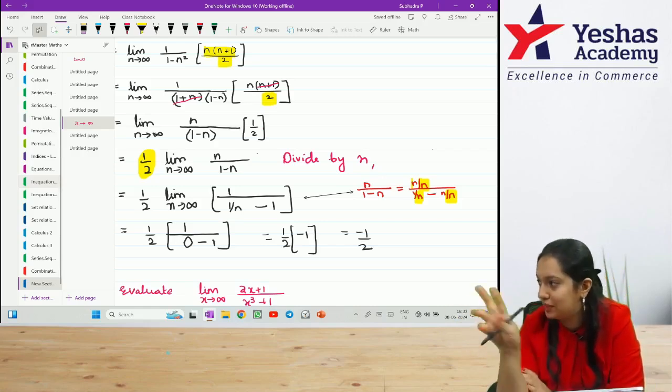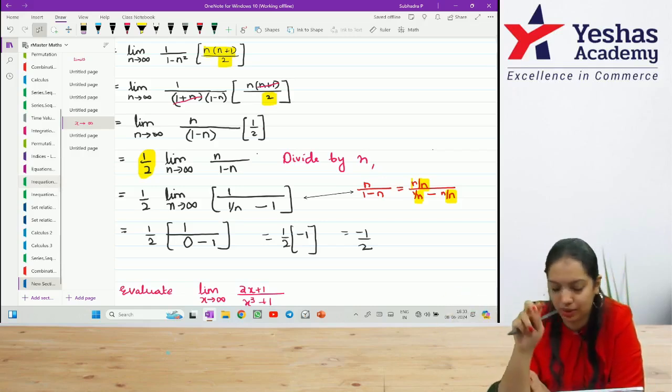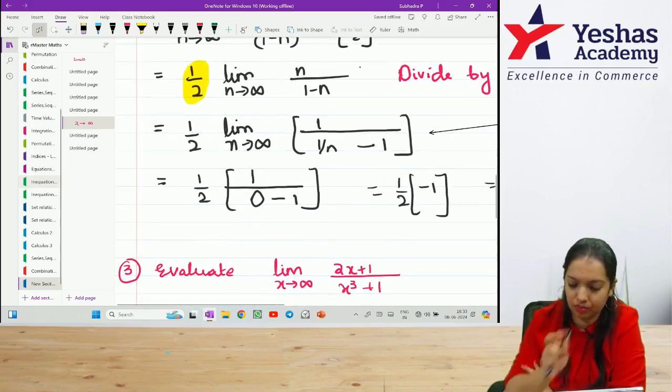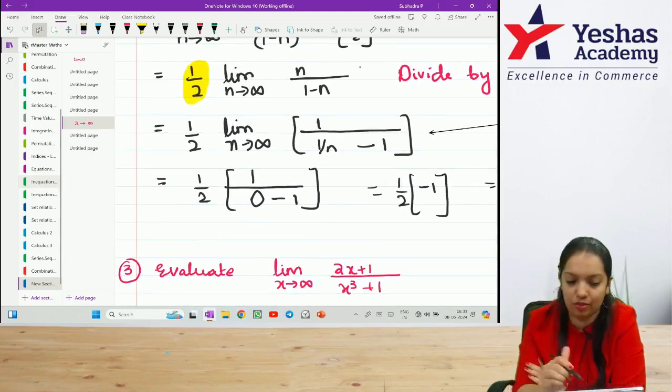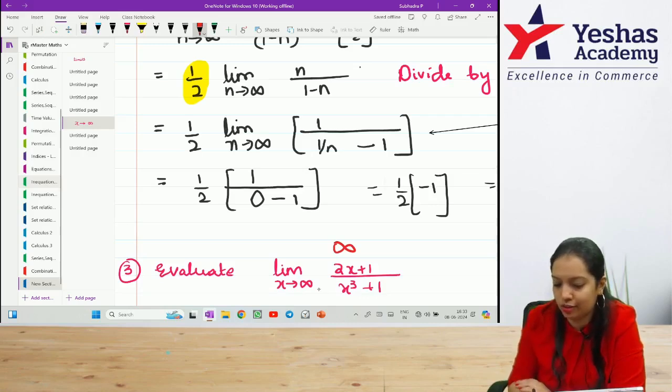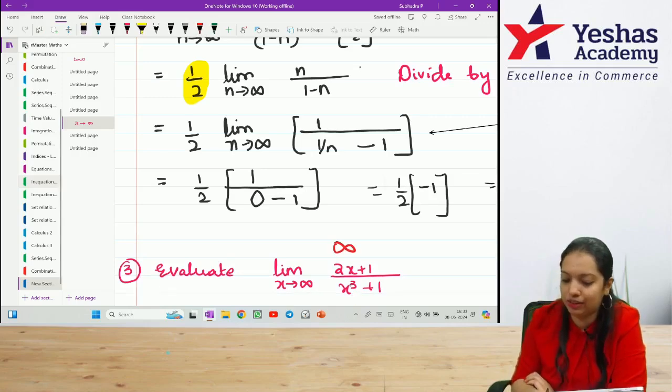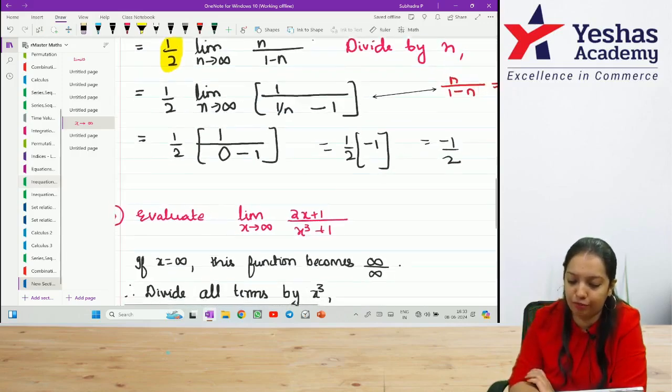The last question from limits, that's the only one. Limit x tends to infinity again, 2x plus 1 by x cube plus 1. Obviously, 2 into infinity is infinity, and x cube at infinity cube is also infinity. So, the first step I am getting is infinity by infinity.